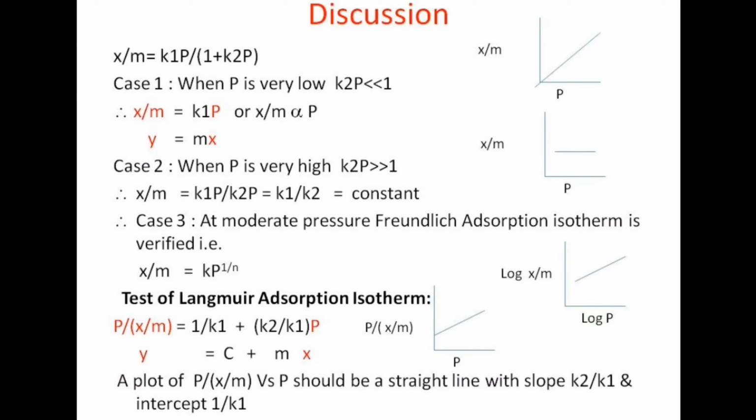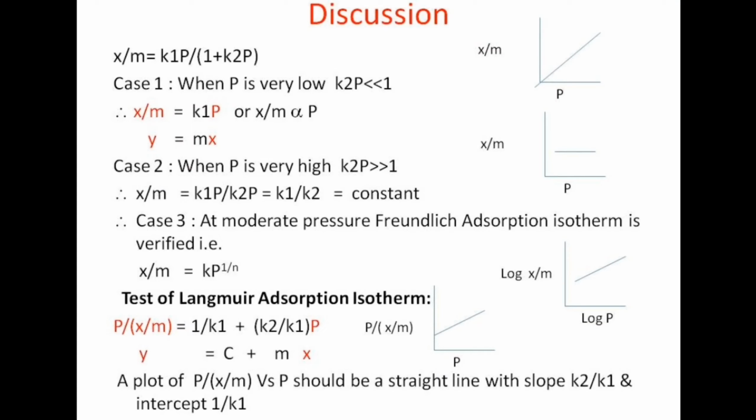Then case 2, when P is very high. In this situation, K2P is much greater than 1. Therefore, 1 is neglected as compared to K2P. So the equation becomes x by m is equal to K1 upon K2, which is a constant.